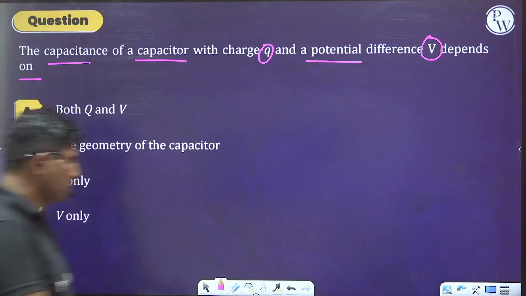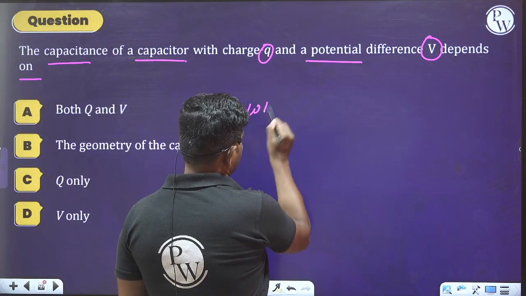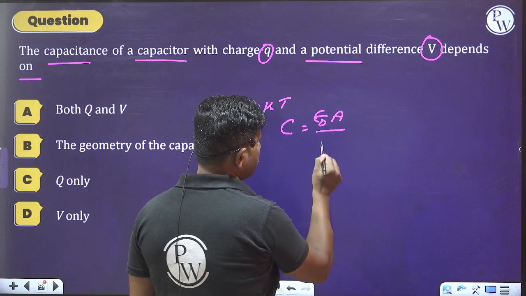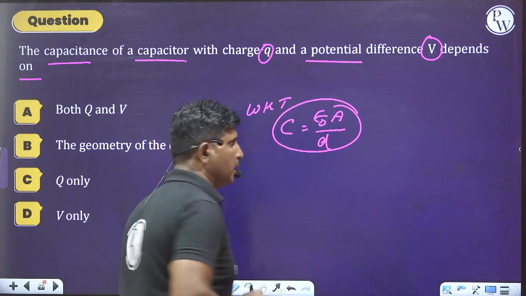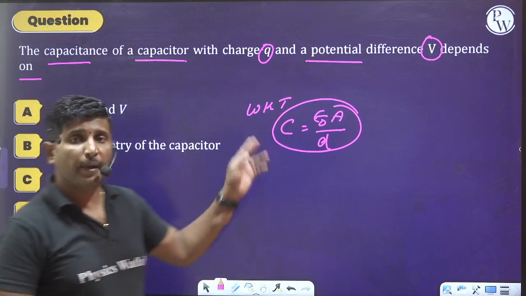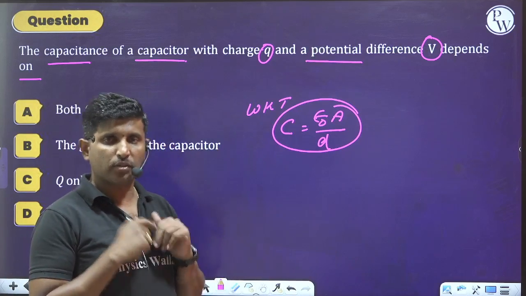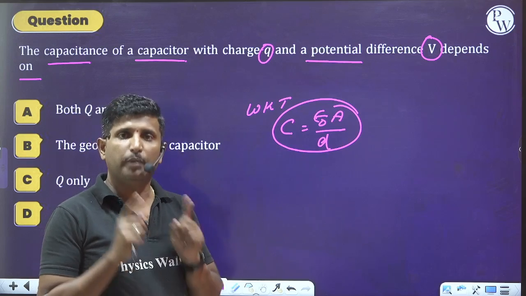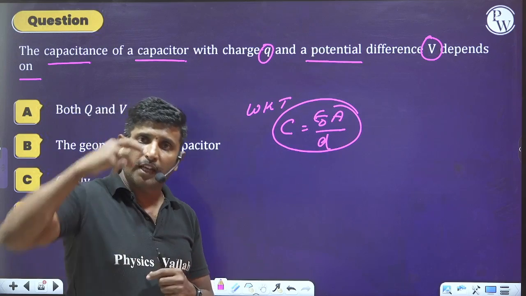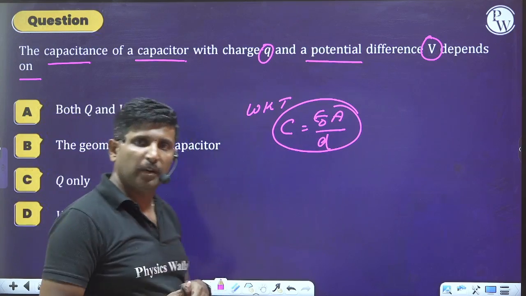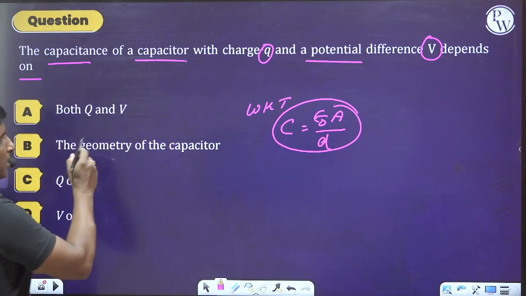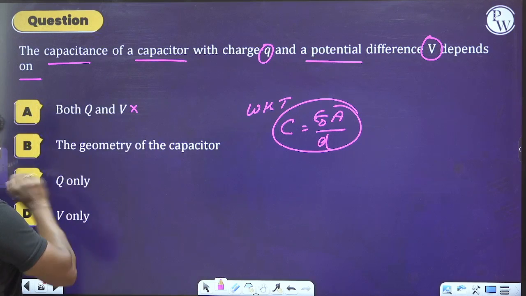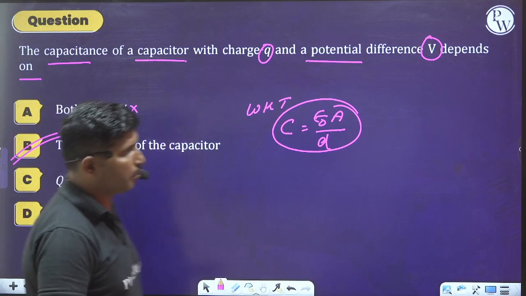So see here, whenever we observe the capacitance of a capacitor, it is equal to epsilon naught A by D. So the capacitance of a capacitor depends on the area of cross section of each plate, the distance between the two plates, and the dielectric medium placed between the plates of a capacitor. So we can say both Q and V know the geometry of the capacitor. Yes, we can select option B as the right answer.